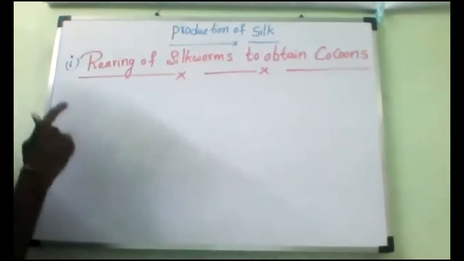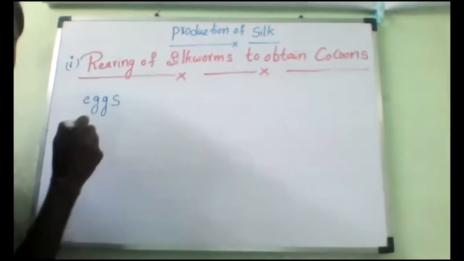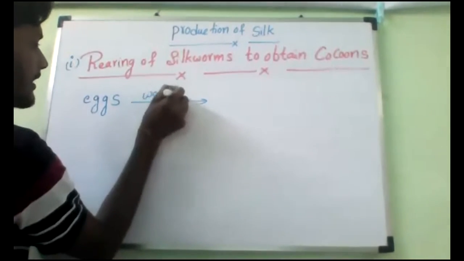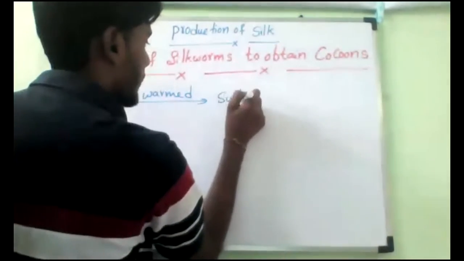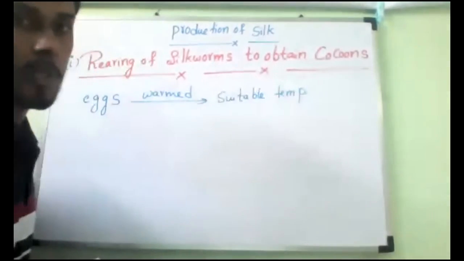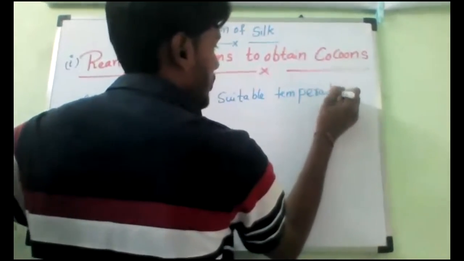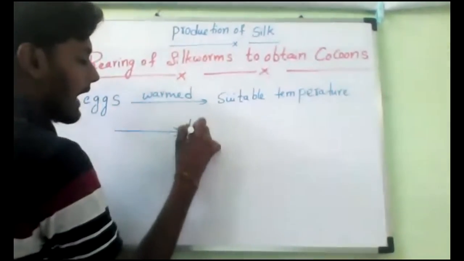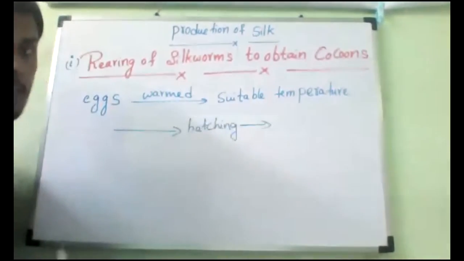The eggs become warm, understand? Eggs warmed to a suitable temperature. Warmed means they will get enough temperature to go for hatching. Suitable temperature. TMP is short for temperature, but you can write the full form. So what will happen? They are ready for hatching. Understand?